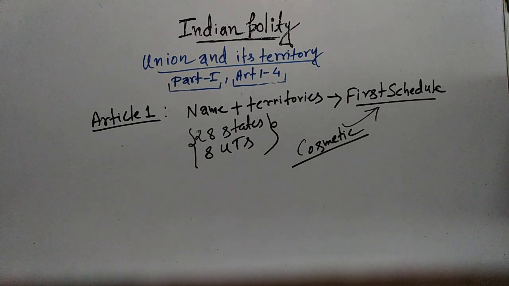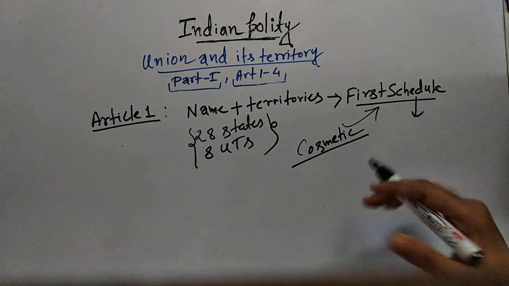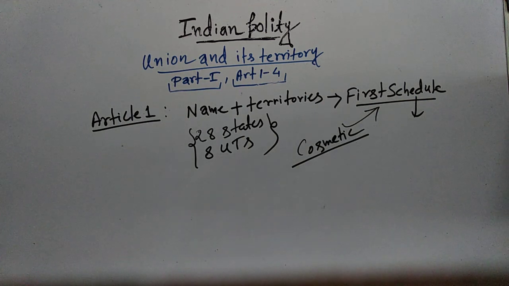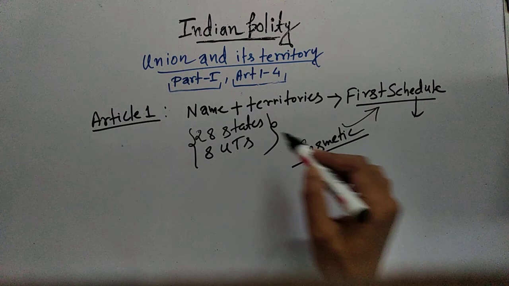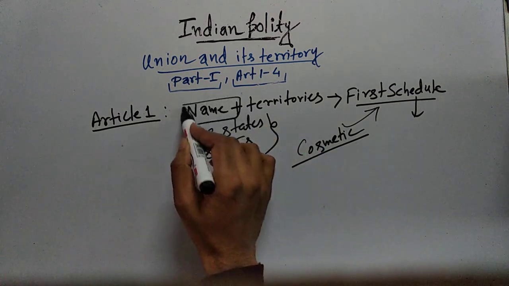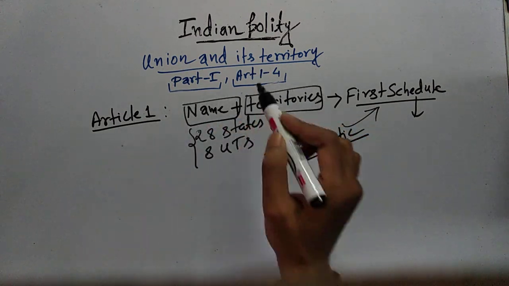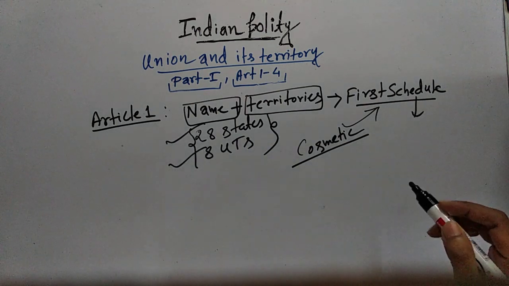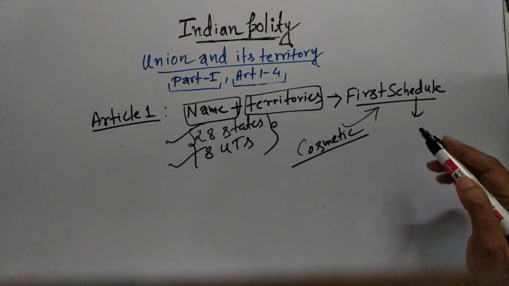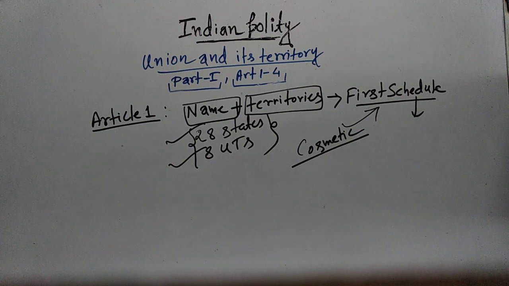So the names and territories of the 28 states and 8 union territories are mentioned in the first schedule. And a schedule is the explanation of an article. That means if you go to the first schedule, you will see the names and territories of the 28 states and 8 union territories. So a schedule is nothing but an explanation of an article.